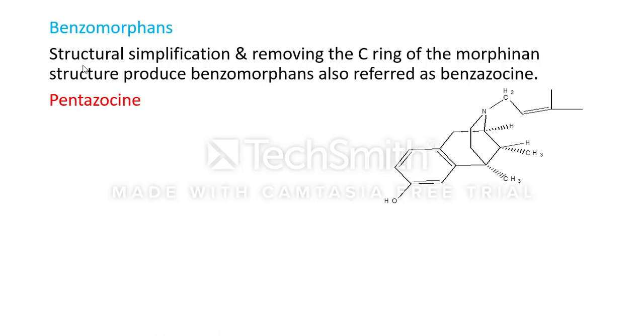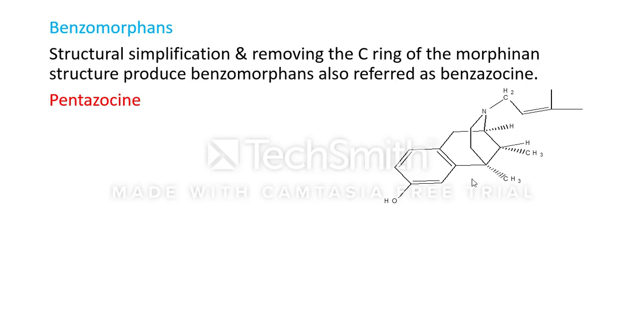Structural simplification by removing the C-ring of the morphinan structure produces a benzomorphan. Morphinan contains A, B, C and D rings, and 4,5-epoxymorphinan contains A, B, C, D and E rings also.